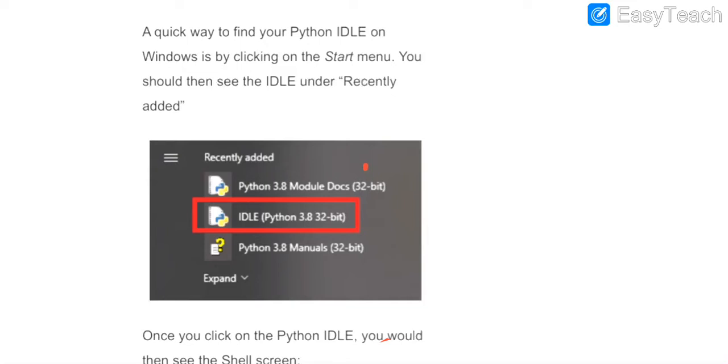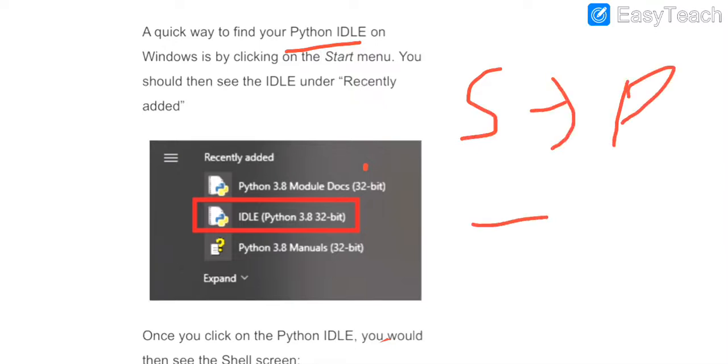Now after installation we need to open our Python IDLE. IDLE stands for Integrated Development Environment, and to open that we need to click on start. Thereafter you need to click on programs, then you will find the name Python 3.8.2, whatever version you are using. Thereafter you need to open the Python IDLE option. This is what we get as we have installed Python 3.8 32-bit on our computer system.